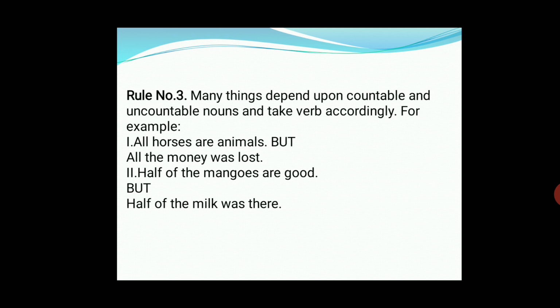Half of the mangoes are good. Here mangoes are countable, so that's why we have used are. Half of the milk was there. Milk is uncountable, that's why we have used was.